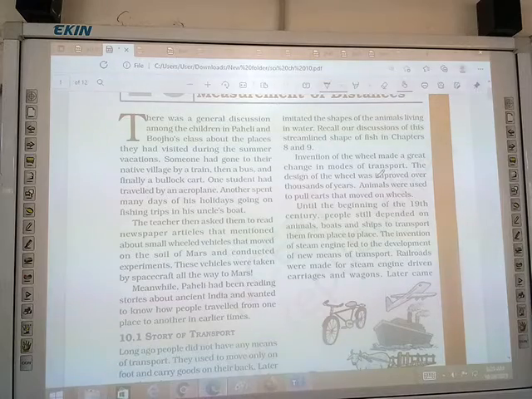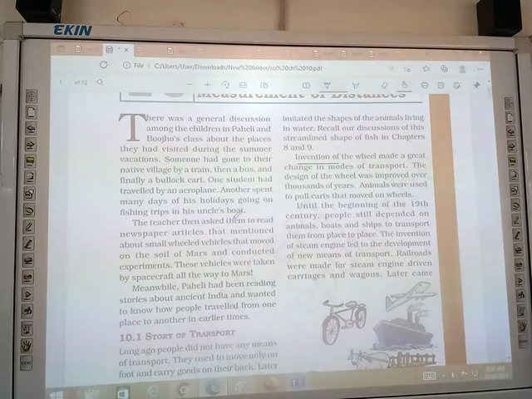Now invention of the wheel. Stand up, Anushka. Start reading. For transport of water to roads, boats were used from ancient times. From where you are reading, beta? From second paragraph. This one. Invention of the wheel. Invention of the wheel made a great change in modes of transport.